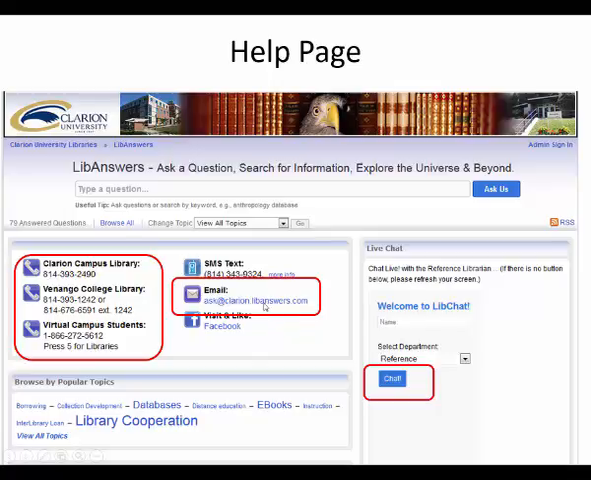In the middle is our email. We try to answer this right away, at least within 24 hours. You can click on that. It will bring up an FAQ page, but with a little email box. You can type your question in and email us. Or if you want to chat with us, click on chat. We're here from 10 in the morning till 9 at night, and we can chat with you.